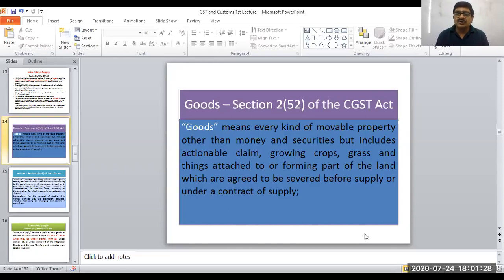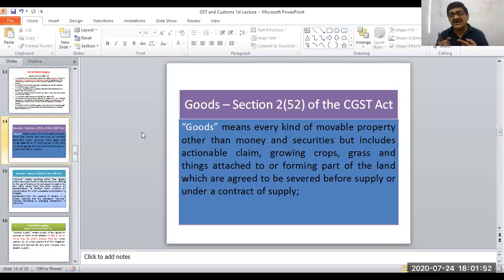You can invest in these securities, but those will not be treated as goods. And that is also not considered as a service, but action in relation to money and securities is chargeable as a service.